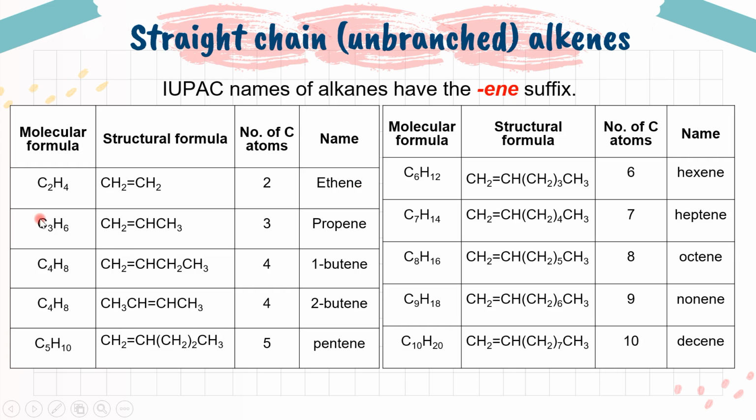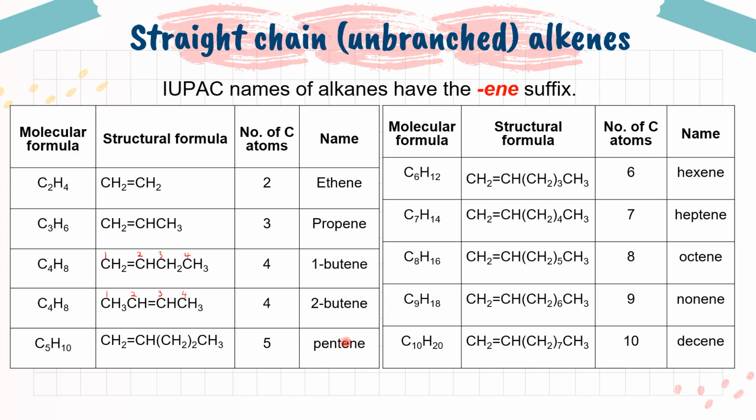And then 3 carbon is what we call propene. Next, butene. Butene, we have 2 possible structures, 1-butene or 2-butene. So 1-butene because the first carbon has the carbon-carbon double bond. For example, like this. So this is carbon 1, carbon 2, carbon 3, carbon 4. Because the position of the double bond is located at carbon number 1, whereas for 2-butene, the position of the double bond is at carbon number 2.